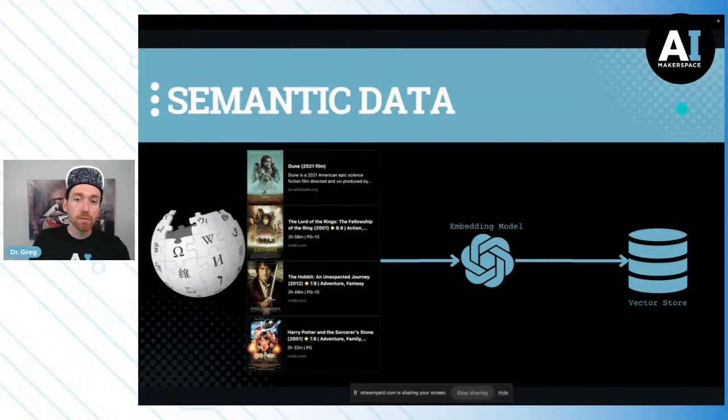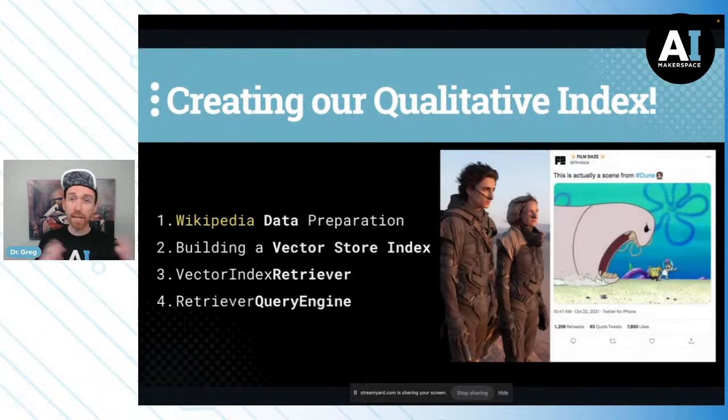Then we're going to create an index. We're going to prep the Wikipedia data. We're going to build a vector store index. We're going to build a vector index retriever and a retriever query engine. Look at that. All of the keywords all at once.